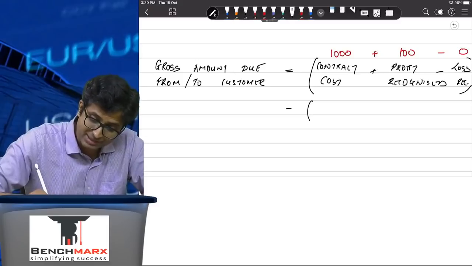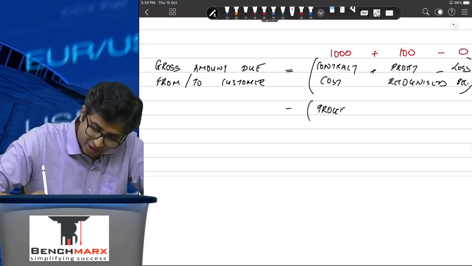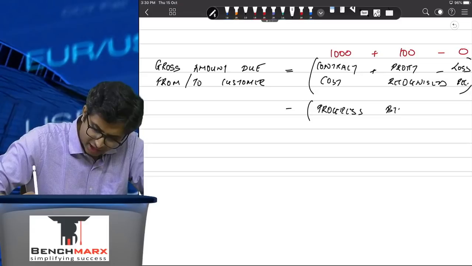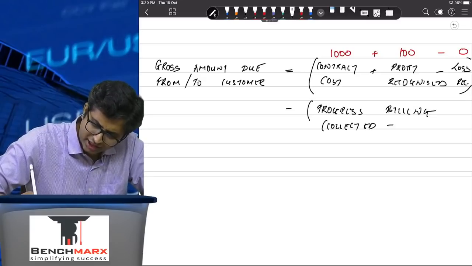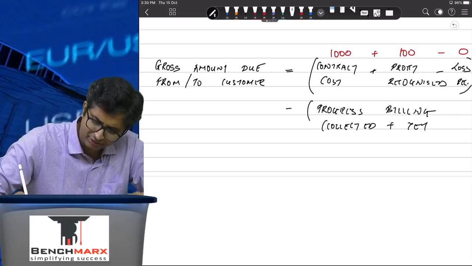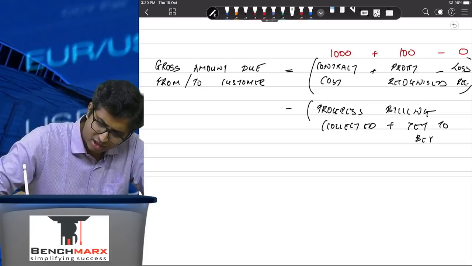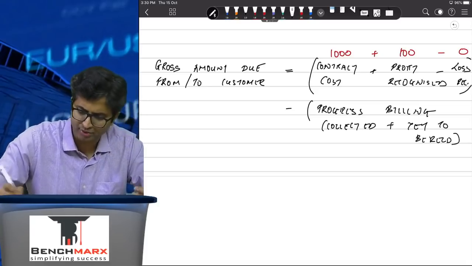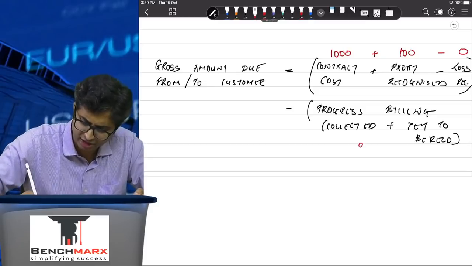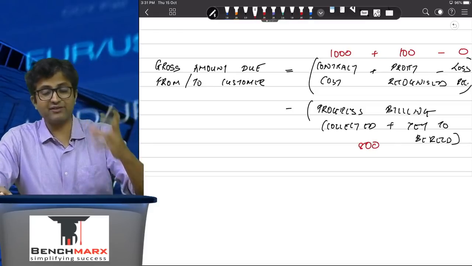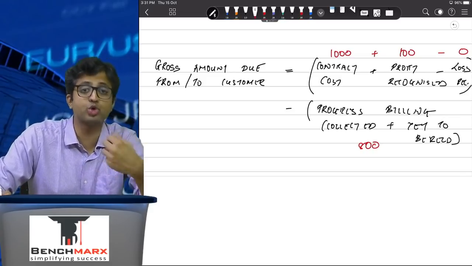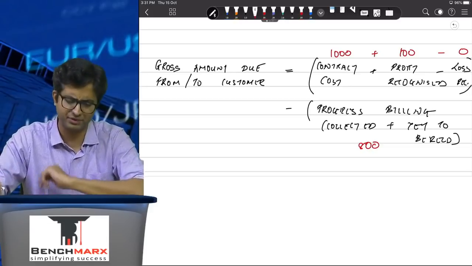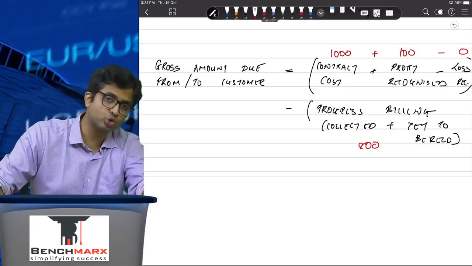However, the progress billings can be collected or not yet collected. So this will include progress billings for which money is received or yet to be received. But as long as billing is made, yet to be received, you will add both of these. Let us say you have done a billing of 800 till now, which means there is 1100 worth of work done, but you have done a billing of only 800, which means 300 is the amount due from the customers. If you have done a billing of 1500, then 400 is amount due to the customer.